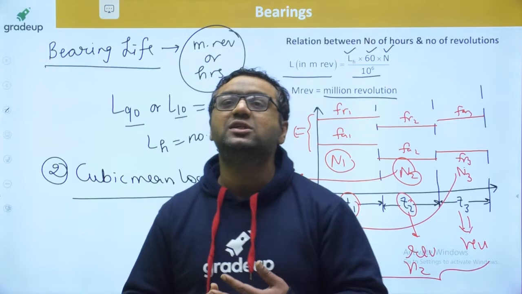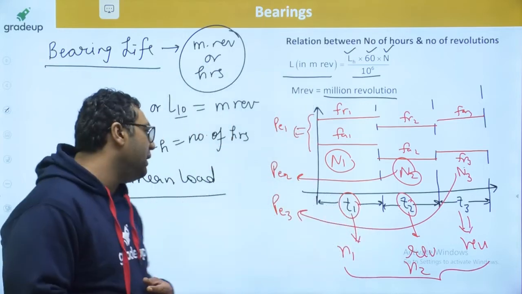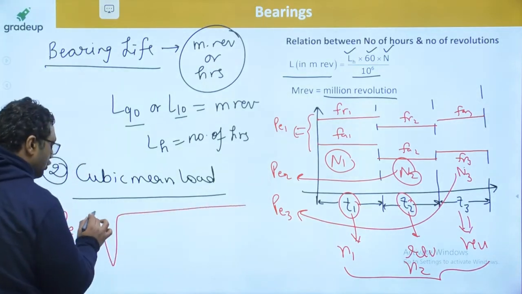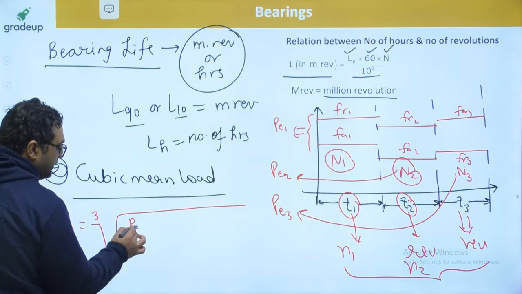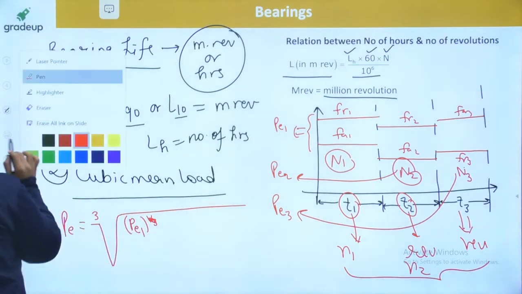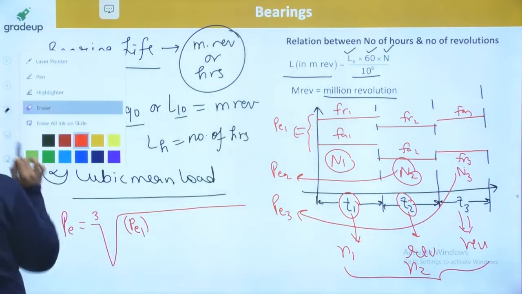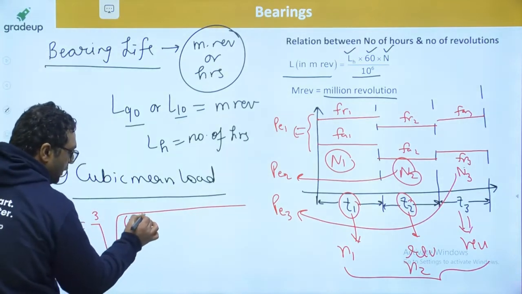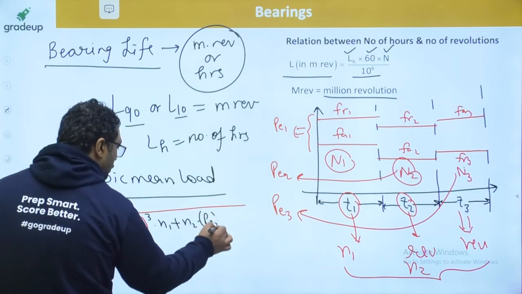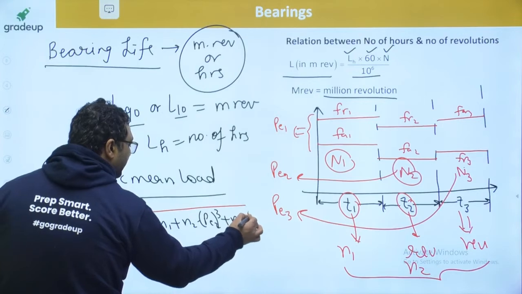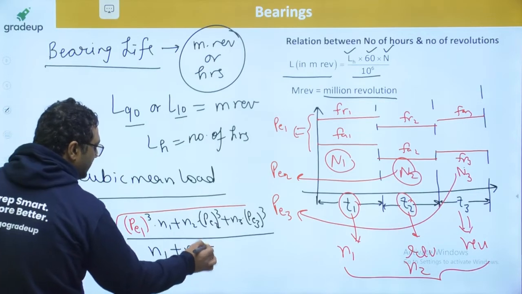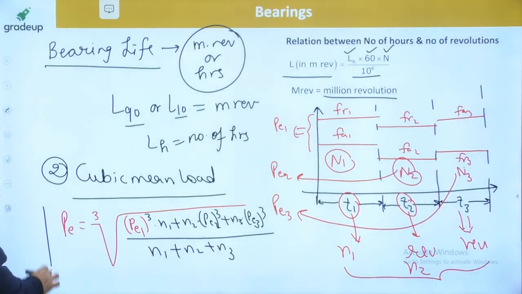If this kind of variation is coming, then what will you take as the equivalent radial load? Then the equivalent radial load is given as the cubic mean. It is the cube root of, sorry, it is going to be cube because it is inside the cube root. It is PE1 cube into N1 plus N2 into PE2 cube plus N3 into PE3 cube, divided by N1 plus N2 plus N3. This is how you will be finding it out.